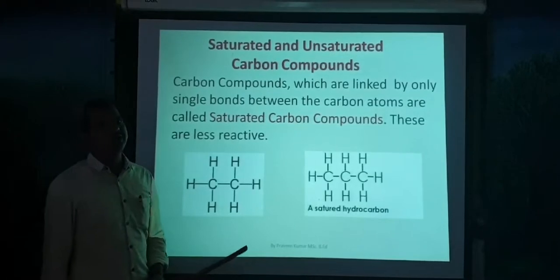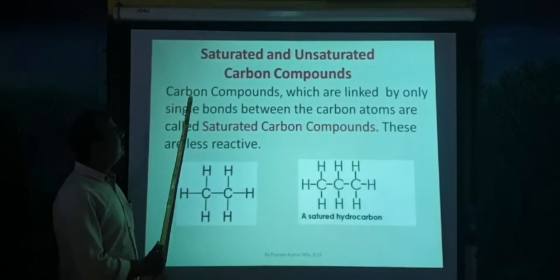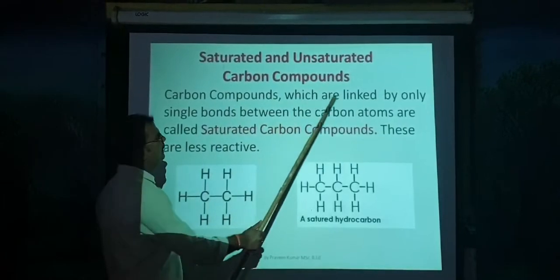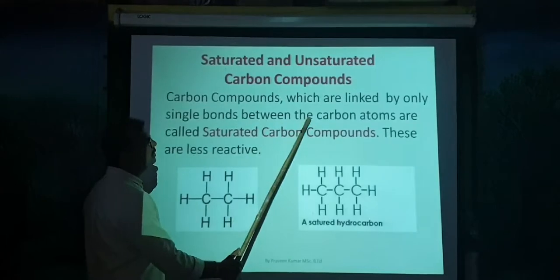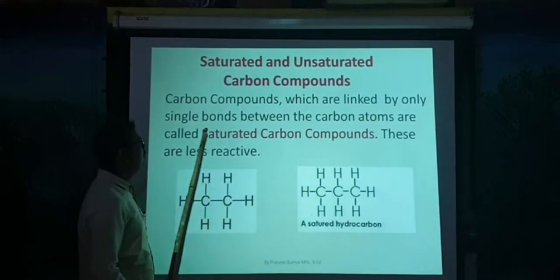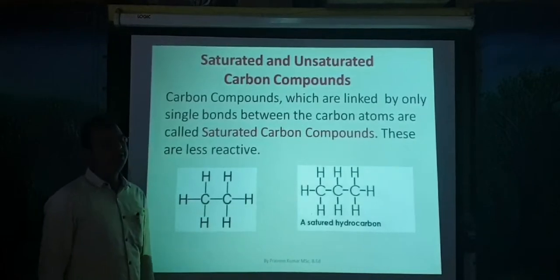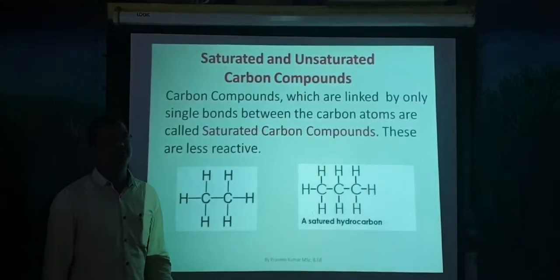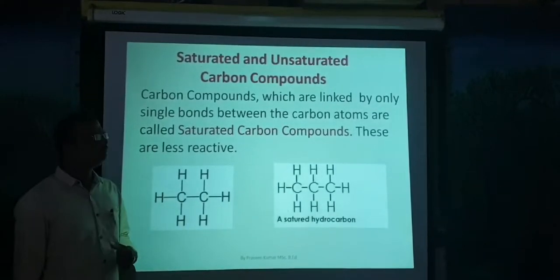Then what are saturated and what are unsaturated carbon compounds? Carbon compounds which are linked by only single bonds between the carbon atoms are called saturated carbon compounds. Yesterday we discussed catenation. Catenation means bonding between carbon atoms.